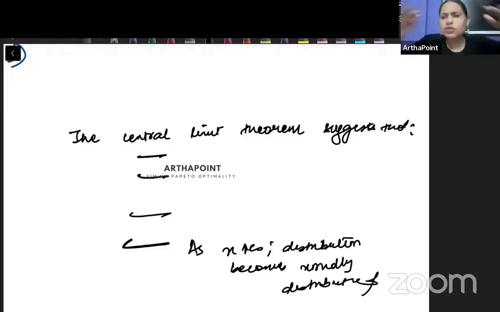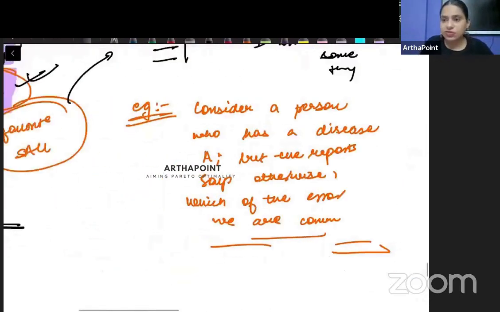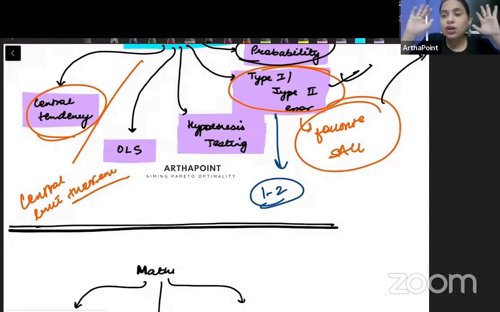So such questions can also be asked in the exam based on the central limit theorem. You need to revise statistics. It is an important aspect of the exam. Don't skip it. Stats is important and rather very important.